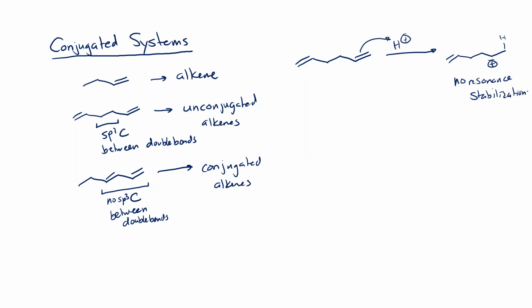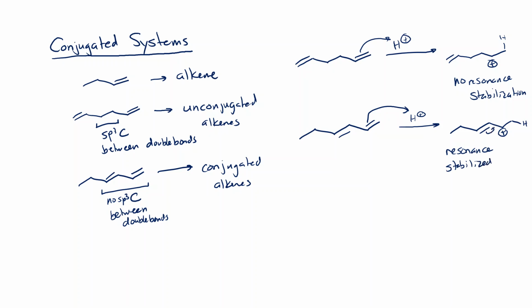However, if we look at the conjugated system, of course, resonance will be possible. Add H plus to that, and we get something that looks like this. Resonance is possible, so this is resonance stabilized. This is a much more stable carbocation. We can move the pi bond over here and get a resonance structure that looks like this.